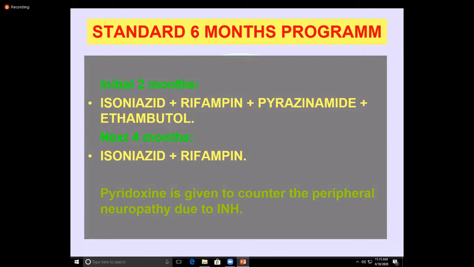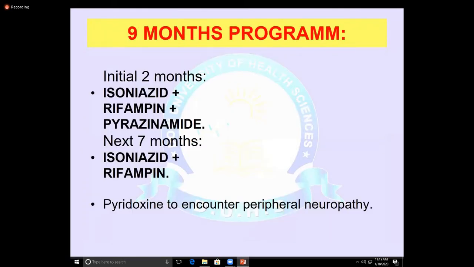So the standard 6-month program is 4 drugs for the first 2 months and 2 drugs for the next 4 months. The second is the 9-month program. The first 2 months give isoniazid, rifampin, pyrazinamide, and the next 7 months give isoniazid and rifampin. Pyridoxine is given to counter peripheral neuropathy.